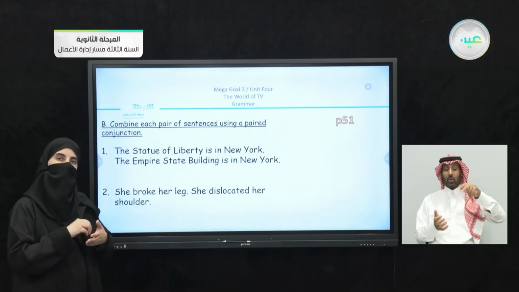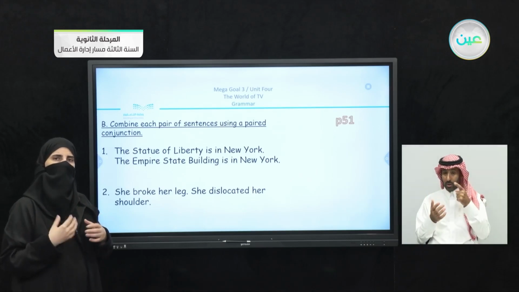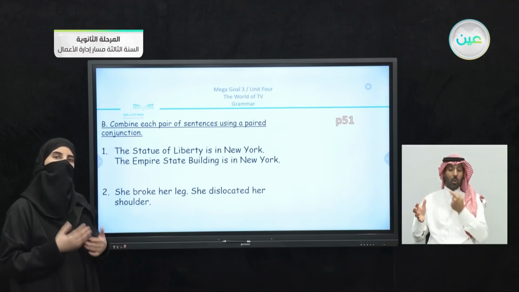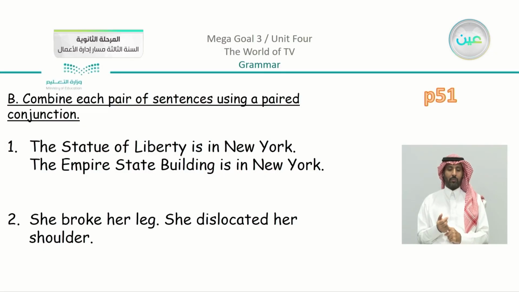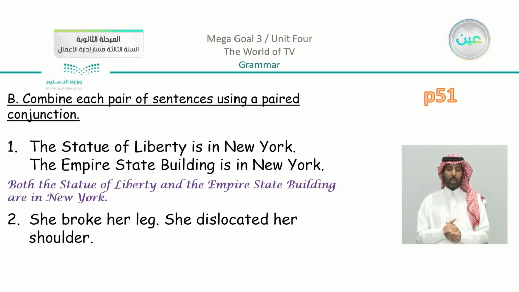Now, the first trick is to highlight in your mind, what are you talking about? Are you talking about nouns, verbs, or adjectives? And then you can decide what to use. So we have here the joining here. We can say, of course, we have the Statue of Liberty and the Empire State Building, which are both nouns. So we can say, both the Statue of Liberty and the Empire State Building are in New York.